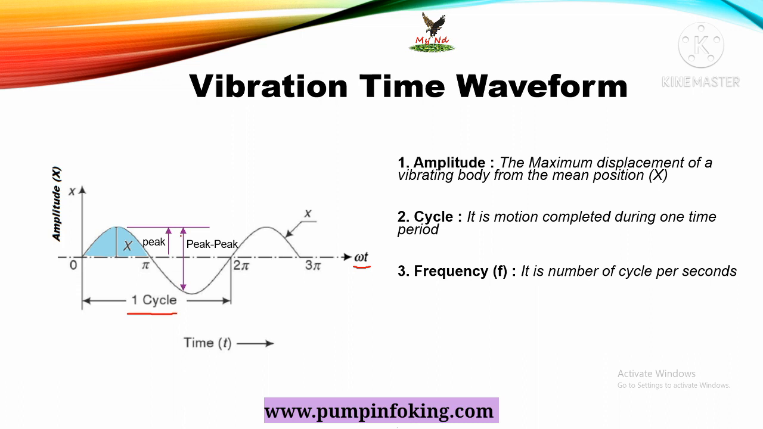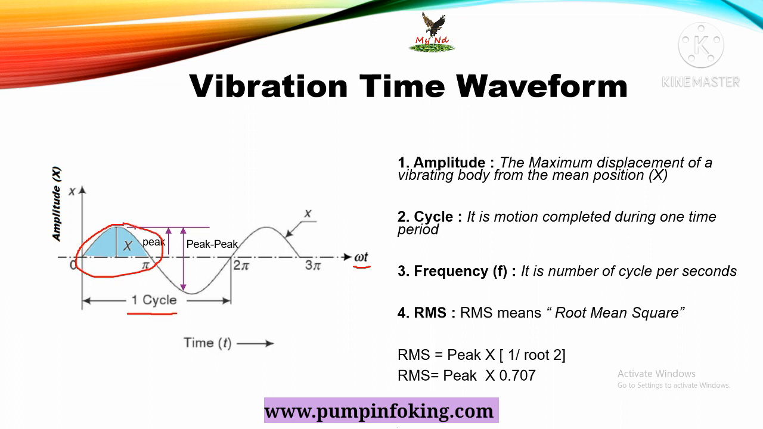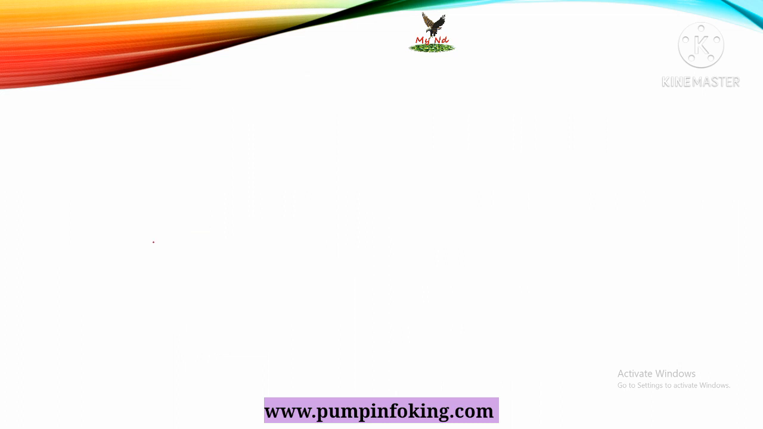Fourth is the RMS. So what is RMS? RMS means root mean square value. These, in blue color, are the RMS. RMS is equal to peak times 1 upon root 2, which means RMS is equal to peak times 0.707, to convert peak to RMS.